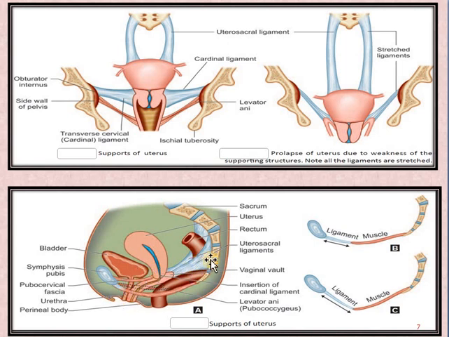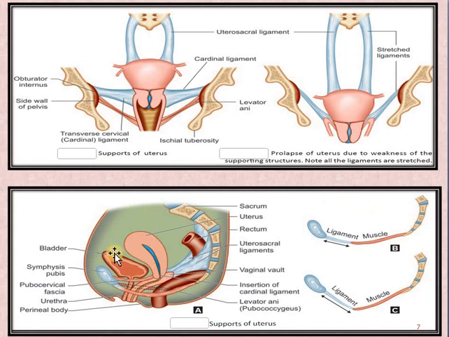So when these ligaments, the uterosacral ligament, are loosening up, they are descending the uterus downward, and it will further cause displacement of this levator ani muscle, which is holding these organs. So the levator ani muscle will be displaced downward. So the organs which it was holding will also start getting displaced. So this is the further detailed understanding with the help of the diagram about the pathophysiology of the prolapse of the pelvic organ.